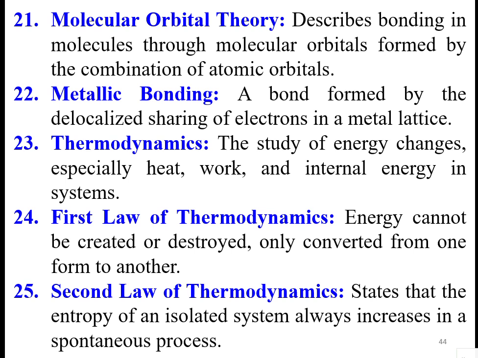So the theory that explains orbitals in fact is for atoms. When these atoms are forming molecules, they are called molecular orbitals. They will have complex shapes. So a bond formed by the delocalized sharing of electrons in a metal lattice is called the metallic bond.